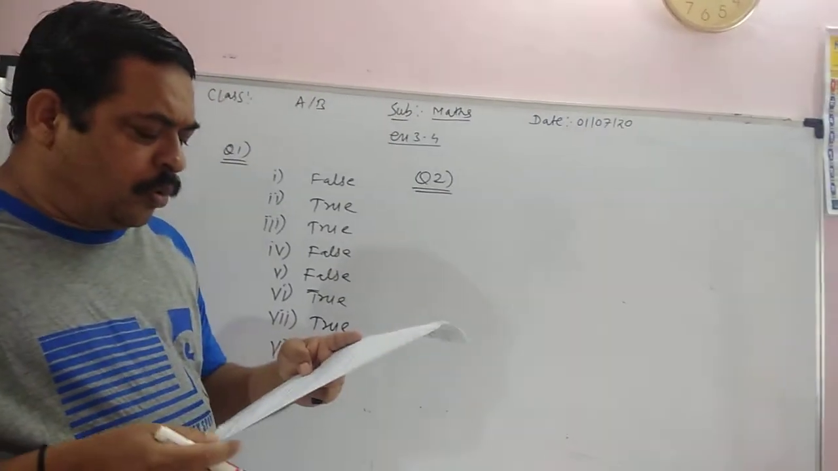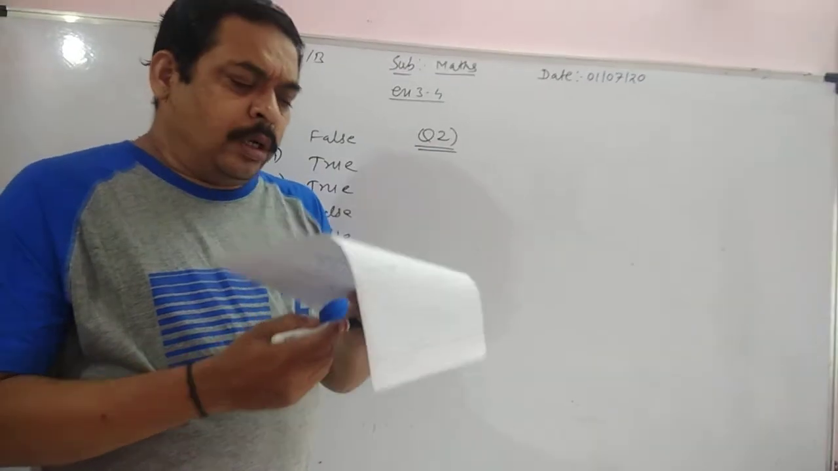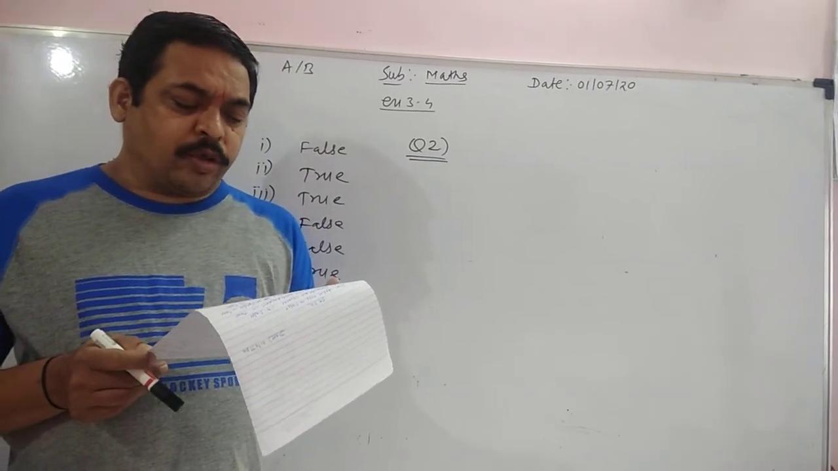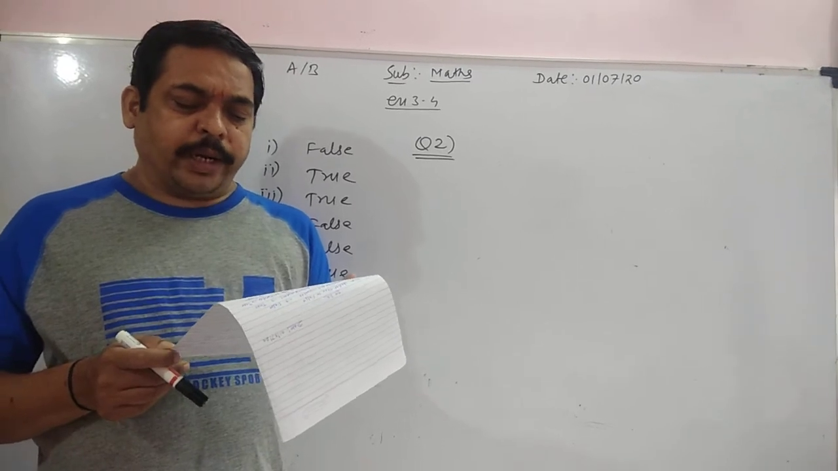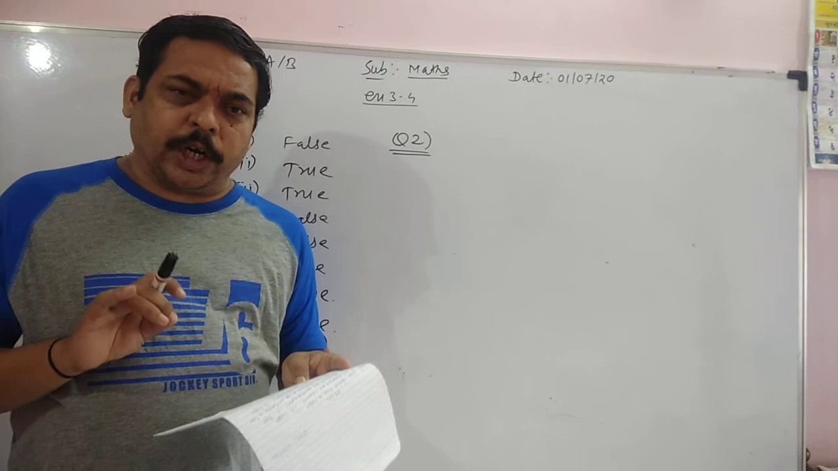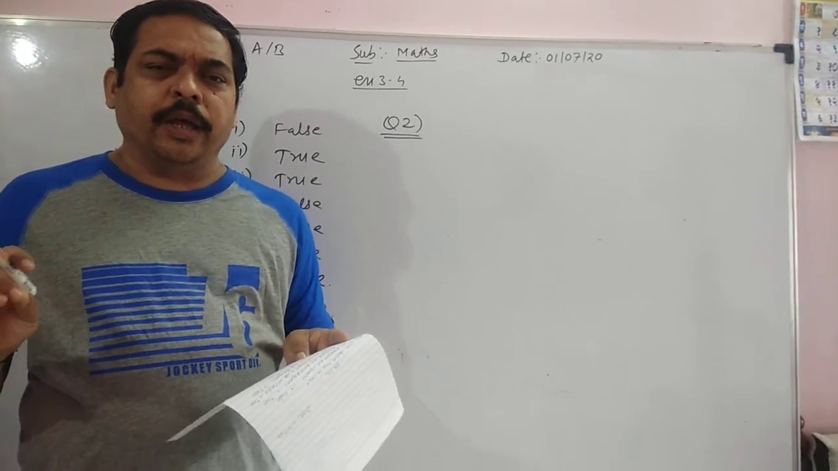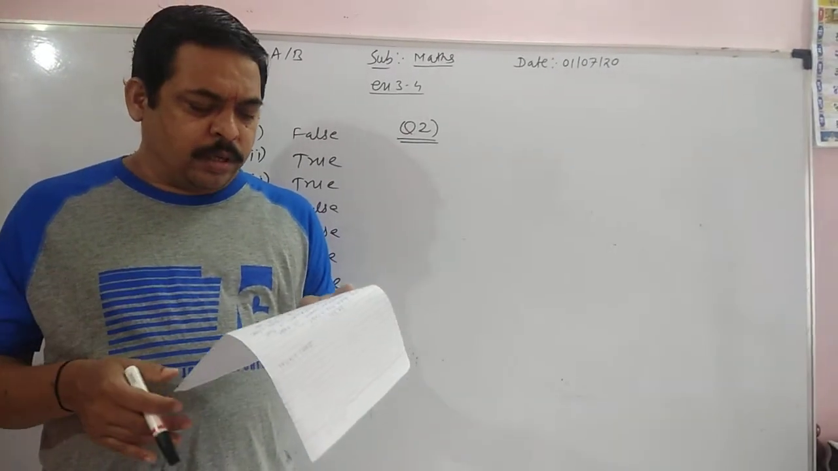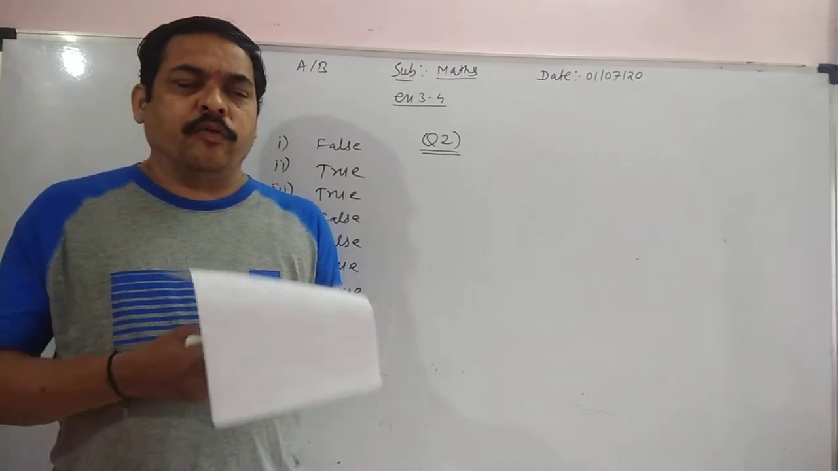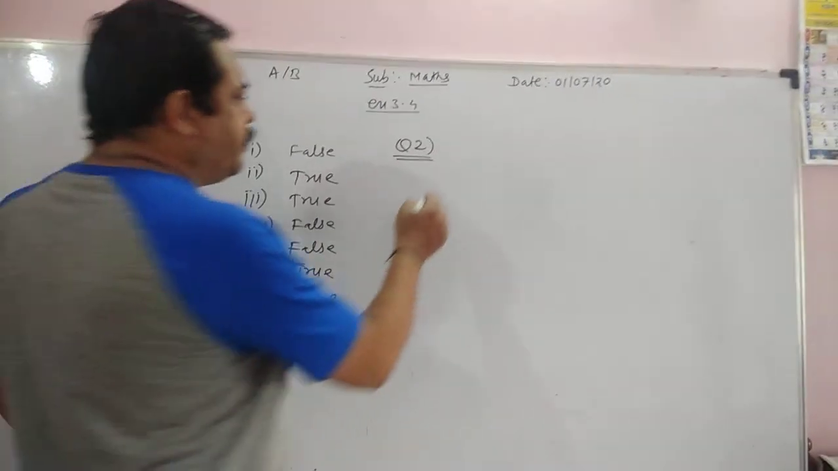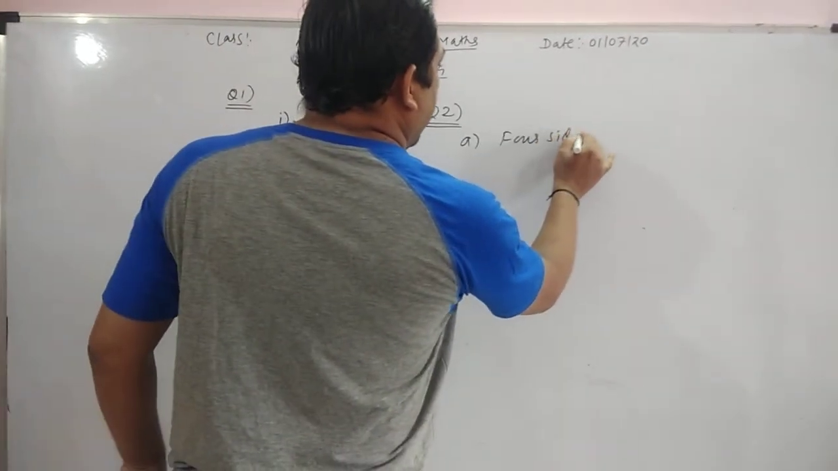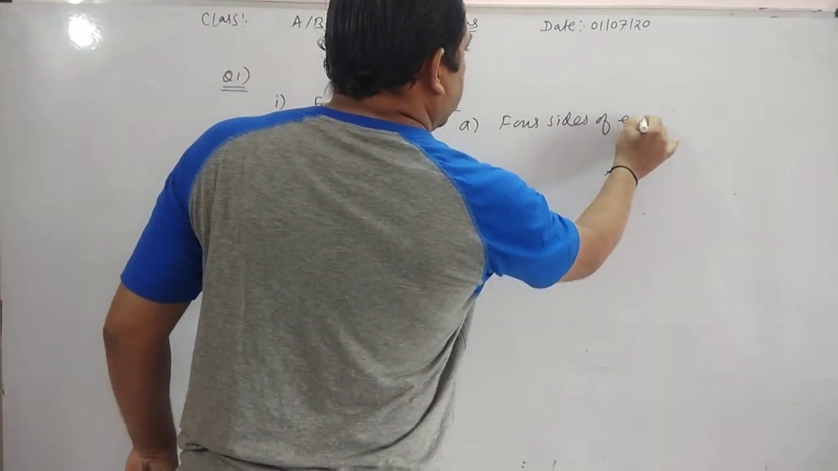Question number 2. Identify all the quadrilaterals that have four sides of equal length and four right angles. They mention the property, and according to that property we have to identify which type of quadrilateral it is. A quadrilateral with four sides of equal length.